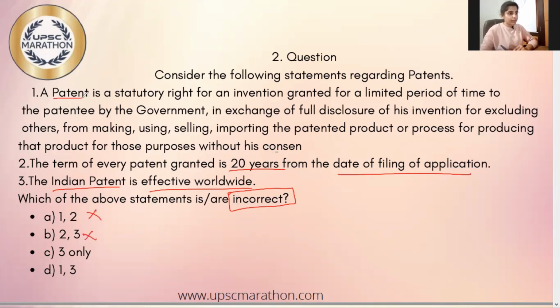Next comes: a patent is a statutory right of an invention granted for a limited period of time to the patentee by the government in exchange for full disclosure of his invention, for excluding others from making, using, selling, importing the patented product or the process of producing that product for those purposes without his consent. Yes, this is the proper definition of a patent. So statements 1 and 2 are right, whereas statement 3 is false. So our answer is option C.